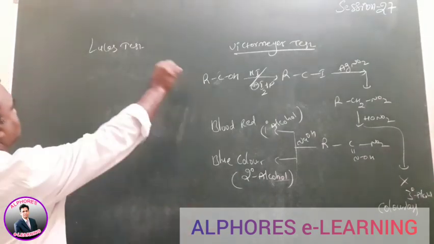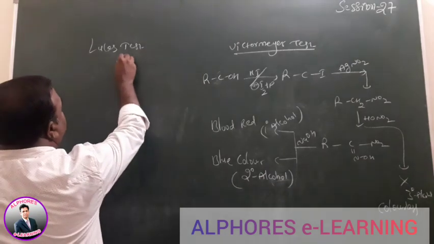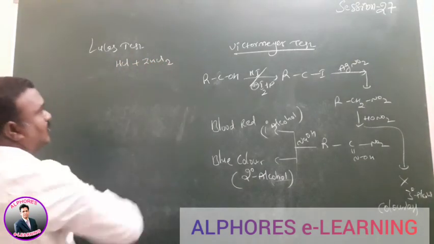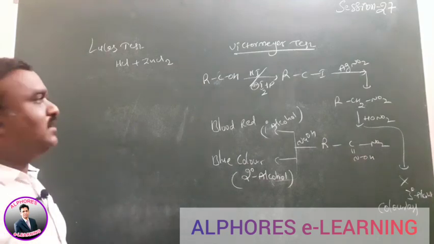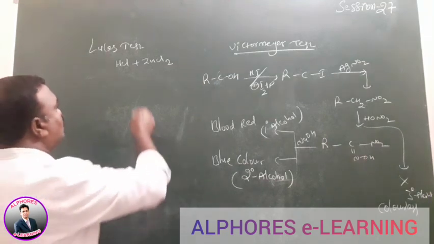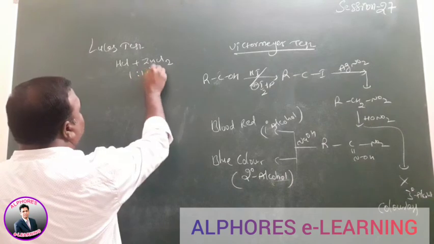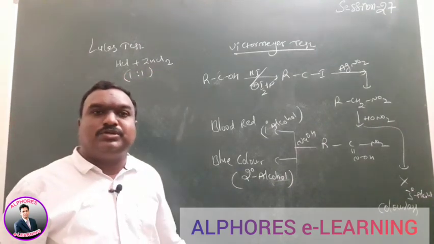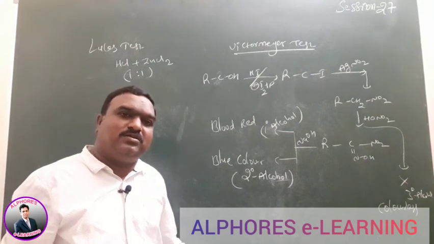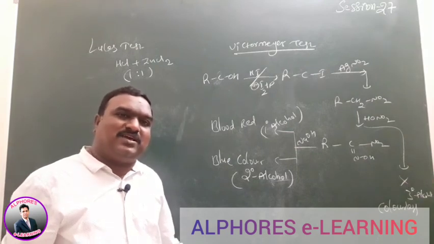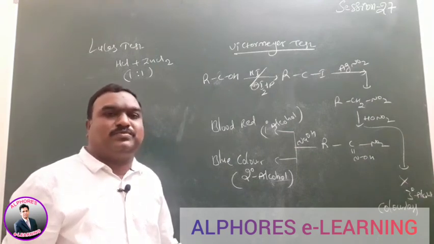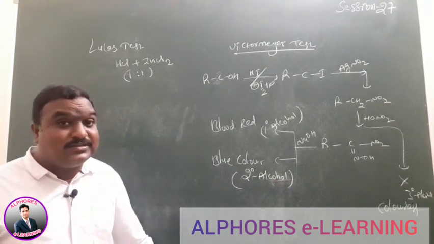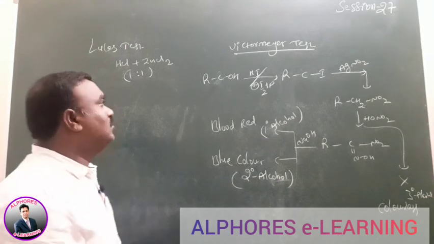Wherever the Lucas test is given, we have already discussed HCl plus ZnCl2. Concentrated hydrochloric acid and anhydrous ZnCl2 in a 1:1 ratio is called what? Lucas reagent. By using the Lucas reagent, we can identify whether the given alcohol has primary, secondary, or tertiary alcoholic nature.